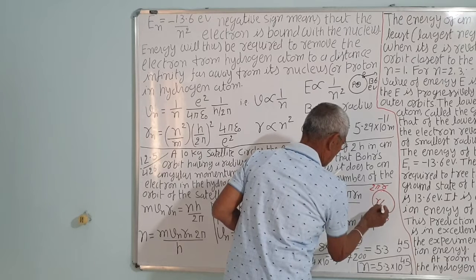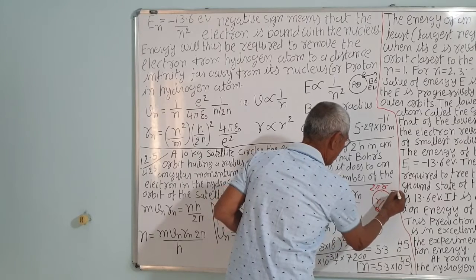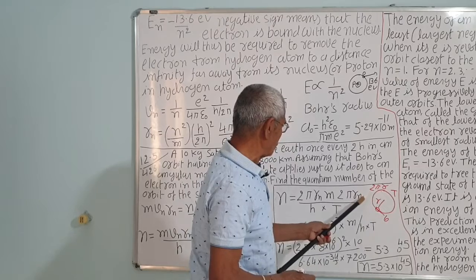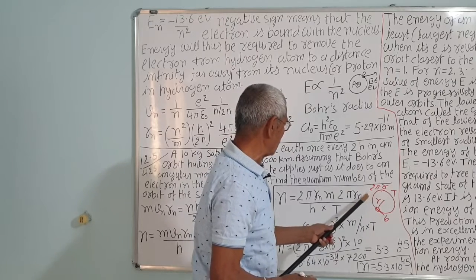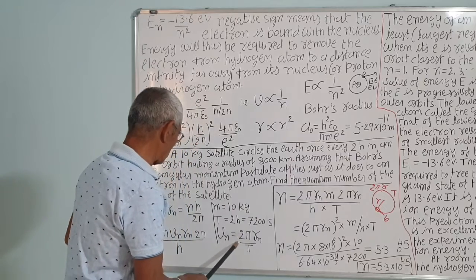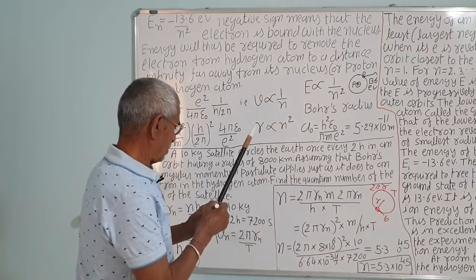So velocity is equal to distance upon time, that is, 2 pi r_n upon the time period, correct.